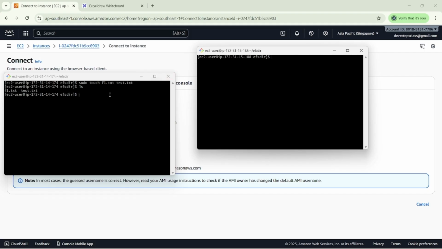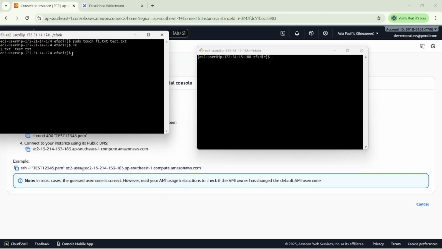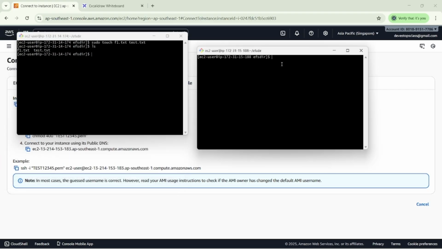I want to check whether we can see the files we created in this EC2 instance or not. Then what we have to do here is run sudo touch demo.txt. So I'm creating another file here. You can see that we created the file. You can see demo.txt, f1.txt, test.txt. We have the same thing here: demo.txt, f1.txt, test.txt.